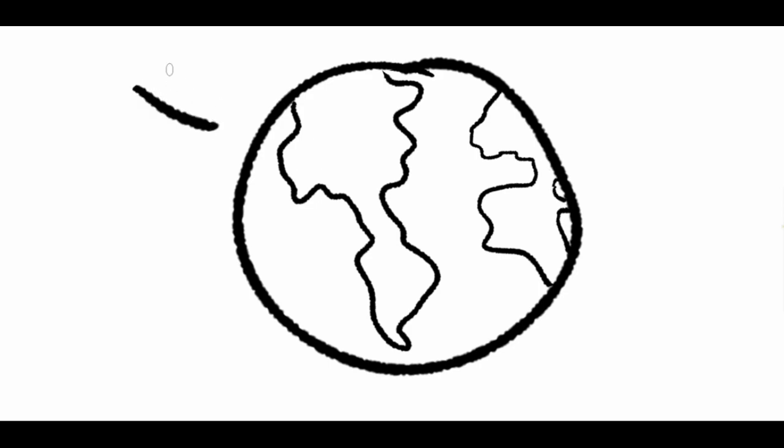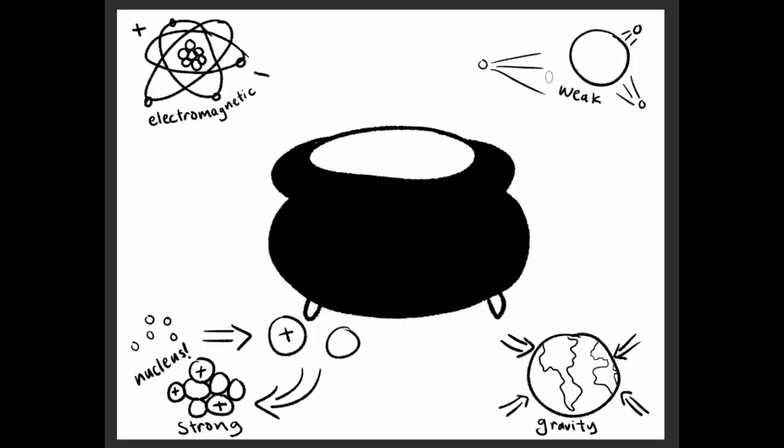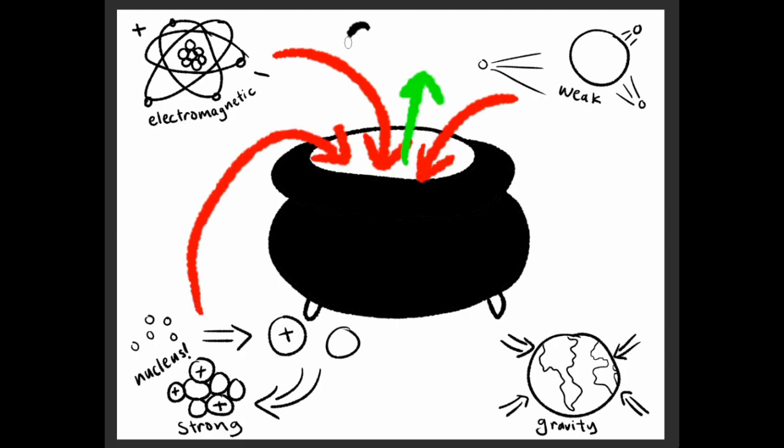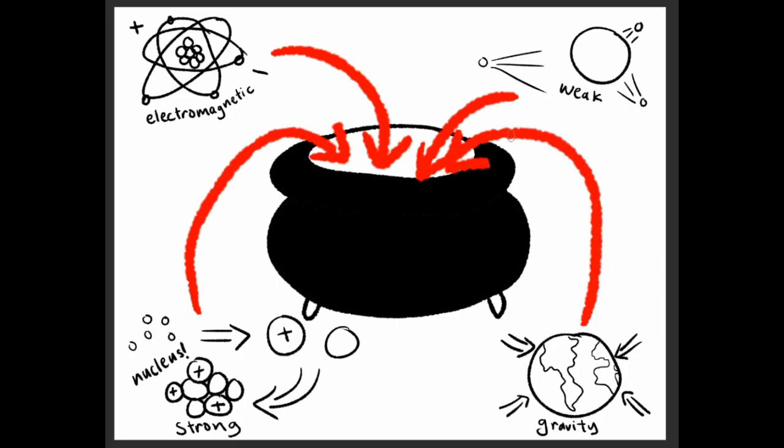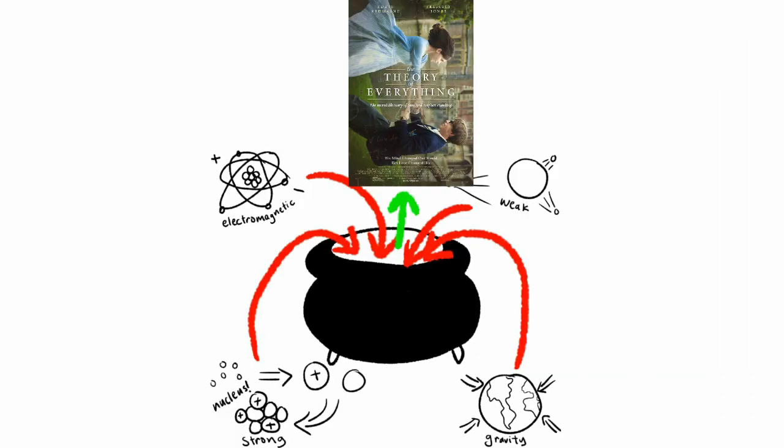Strong force is the strongest of the 4 forces, and is extremely important because it holds quarks together to create protons, neutrons, and other quarky particles, and then holds neutrons and protons together to create nuclei in atoms. And of course, we all know gravity. Not only does it keep us here on Earth, but it causes anything with mass or energy to have mutual attraction to one another. When we combine electromagnetic, weak, and strong, we get the grand unified theory, or GUT. When we combine all 4 forces, we get the theory of everything.